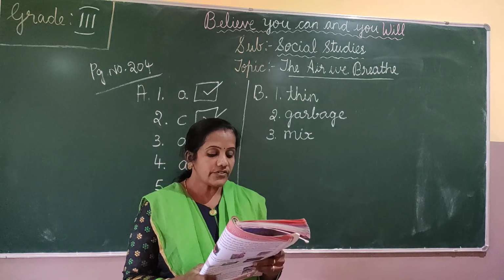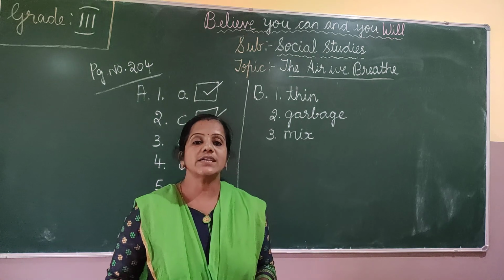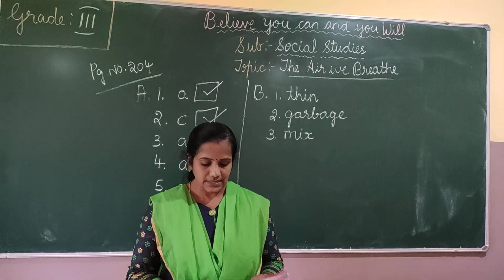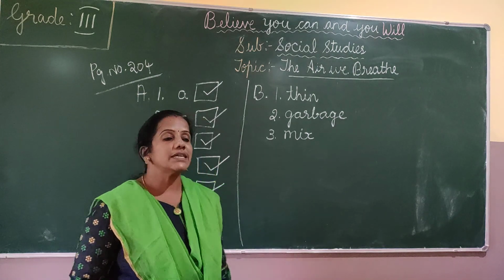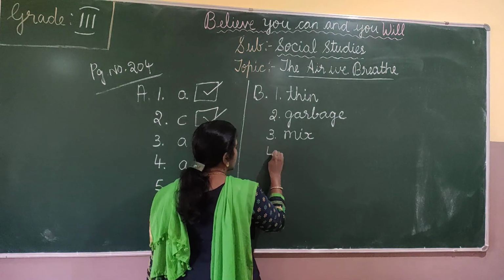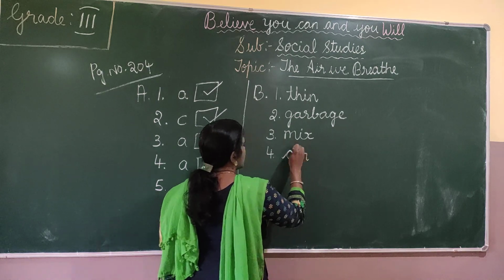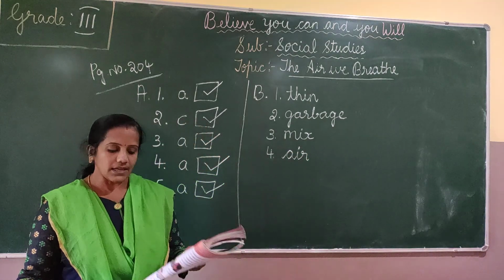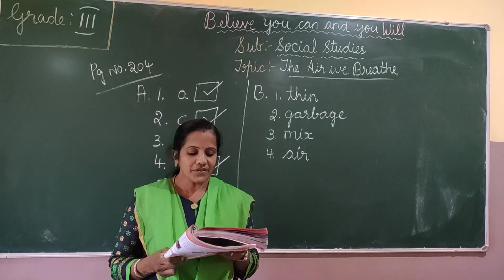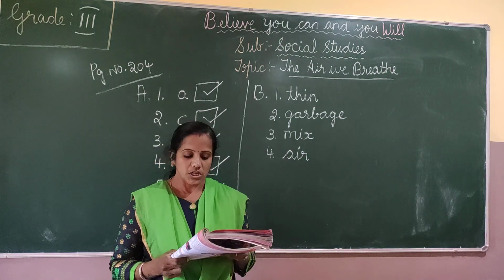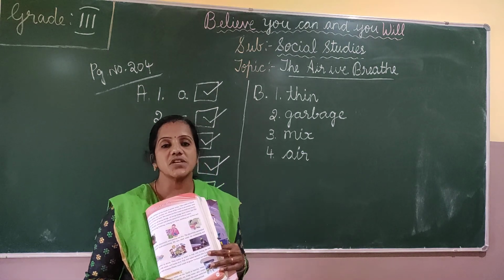Fourth one: we need to protect the dash we breathe. What do we breathe? Air. So we need to protect the air we breathe. The fourth answer is air, A-I-R. Fifth one: we should grow more dash to breathe in fresh air.